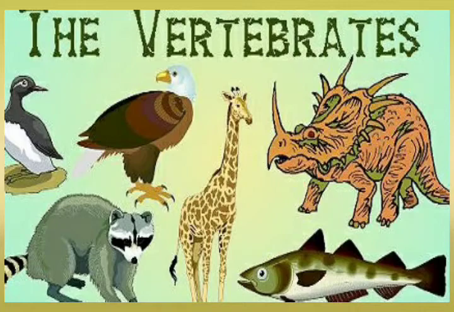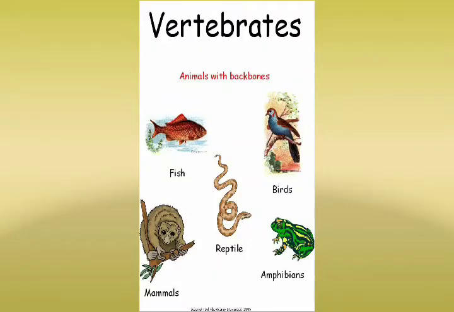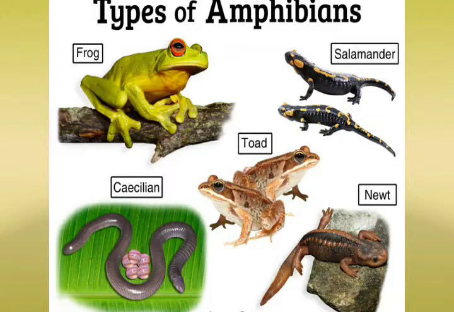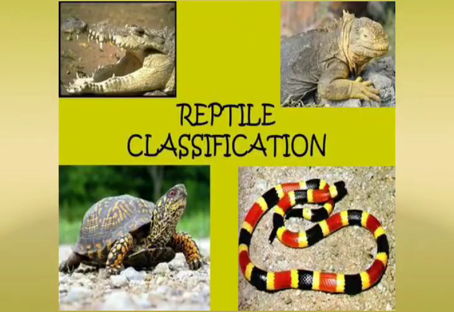Next, in the same way in vertebrates also you can prepare questions, like animals whose body is covered with scales, with fins for swimming. Then it belongs to which class? Fishes. Then animals that can live in water as well as on land, but must go to water for laying eggs, the answer will be amphibians. Mostly land vertebrates with dry and scaly skin, the answer will be reptiles.